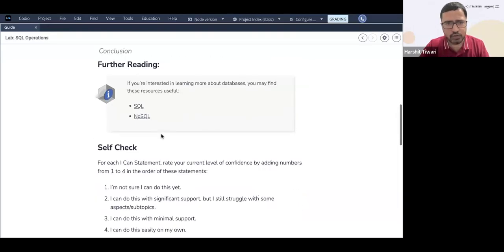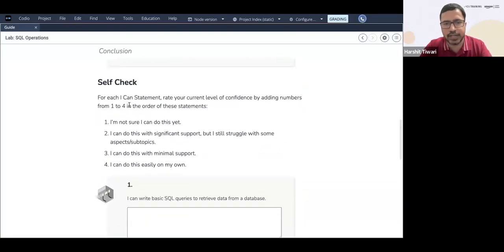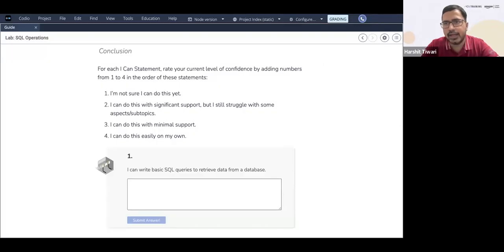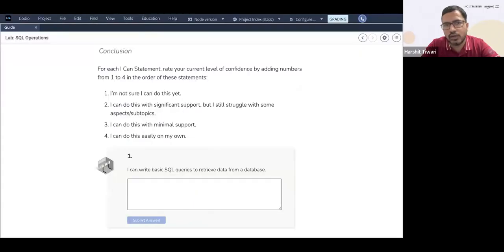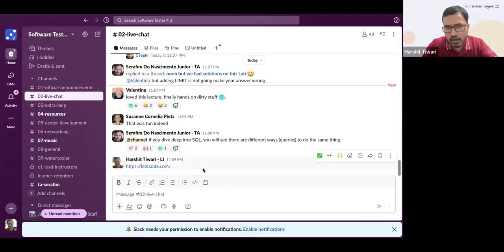Further reading, you have some links, and you can check these also. And you have the self check. The self check exercise is there where you put in the number. Most likely you must all be familiar with this now, which number you need to put based on the question. You put in that number over here. Additionally, if you want any practice, I'll show you this website also. There's LeetCode, where you can sign in and practice more SQL. You can target the easy ones. There are easy, medium, and difficult sets of questions. That gives you more practice in SQL.